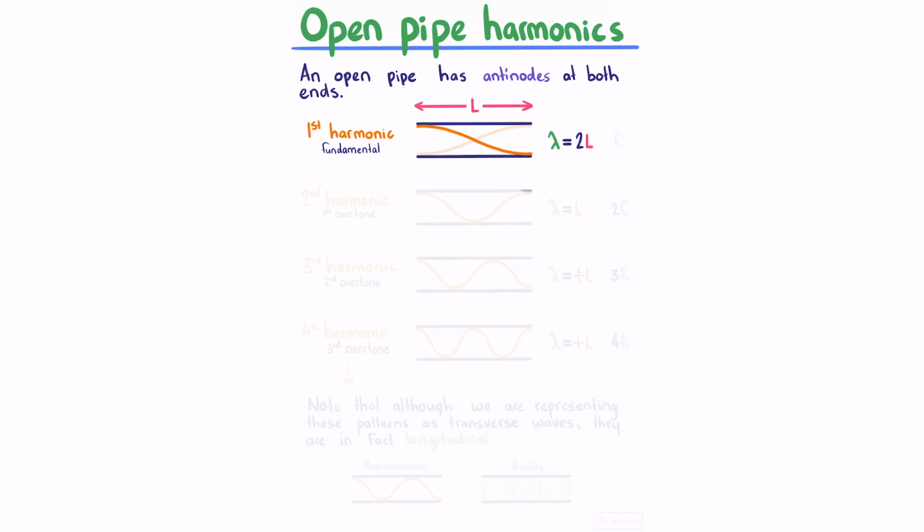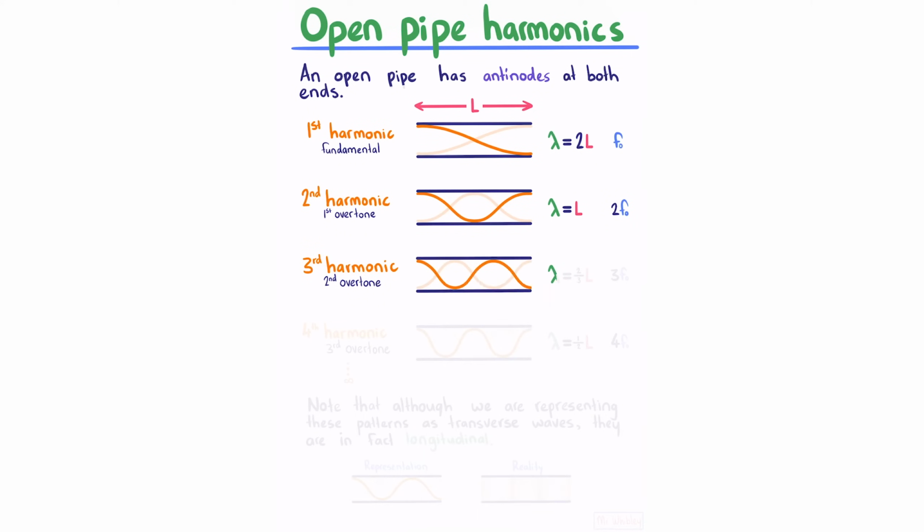And once again, our frequency is the fundamental F0. Our second harmonic, first overtone, contains a full wavelength, and because the wavelength is halved, we have double the frequency. Our third harmonic, second overtone, similar to the wave on a string, has a wavelength of 2/3 L and a frequency of 3F0. Our fourth harmonic or third overtone is also the same.